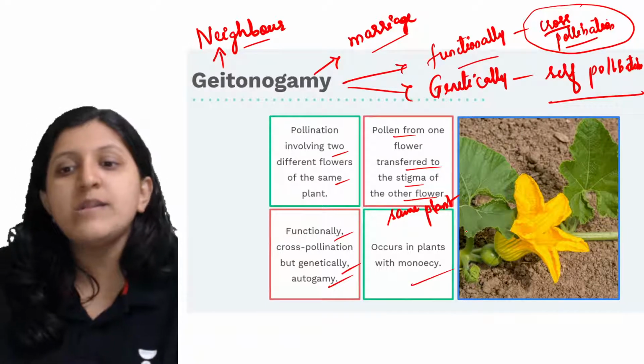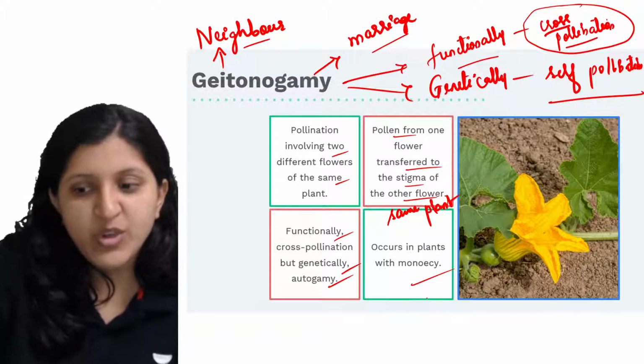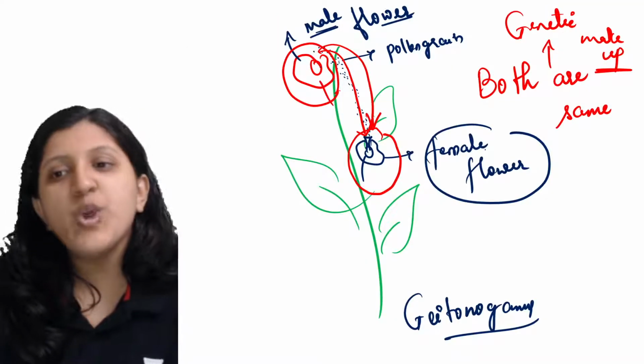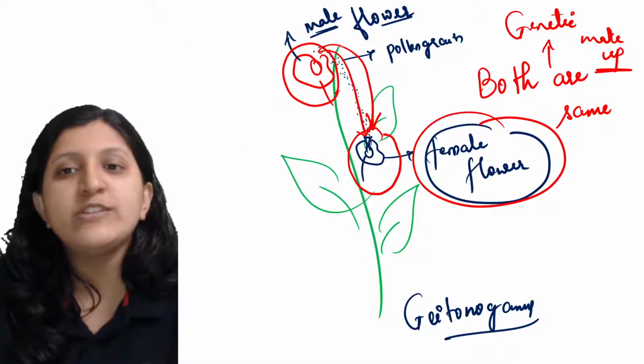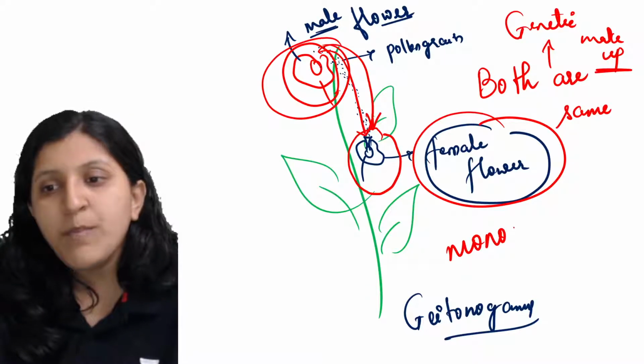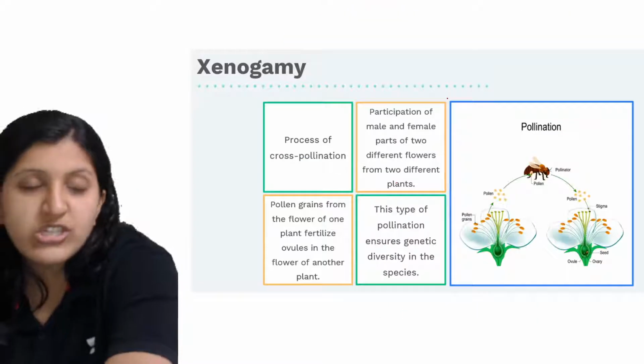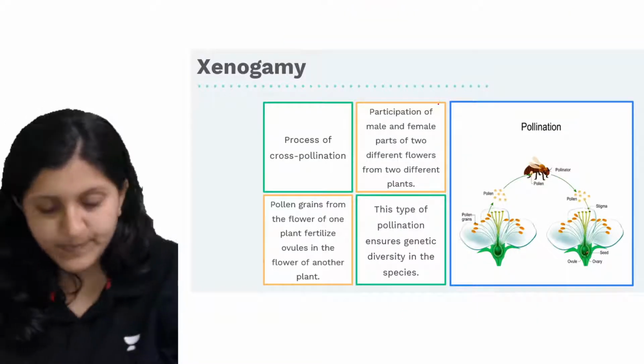So this occurs in plants that are monoecious. What is monoecious? It is the same plant, where you can find a female flower and a male flower. This we call a monoecious plant. Dioecious is where you find them on different plants.